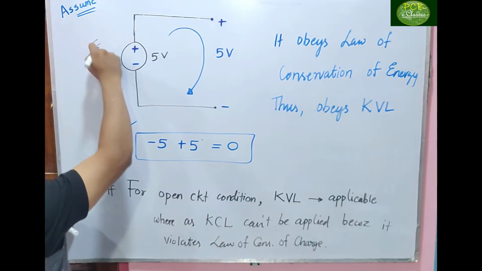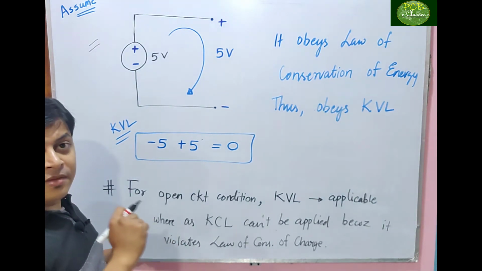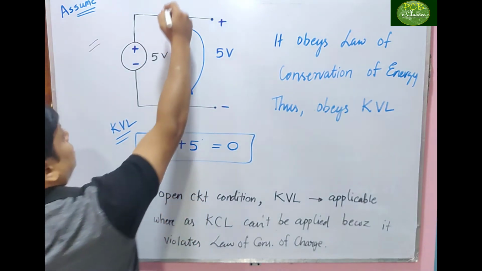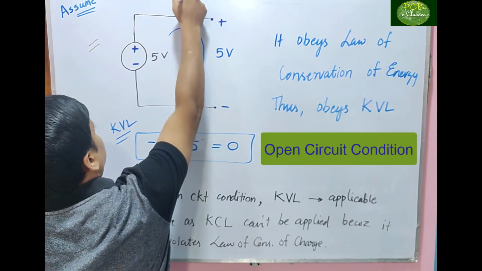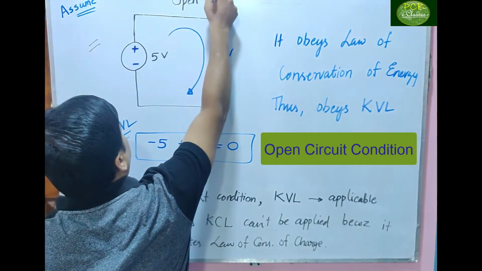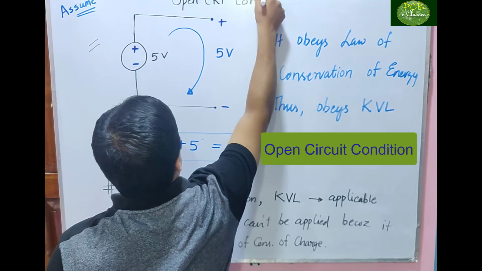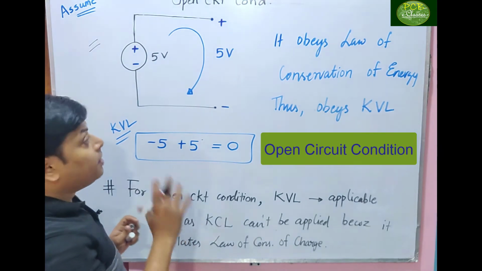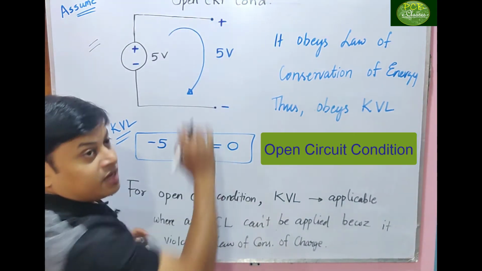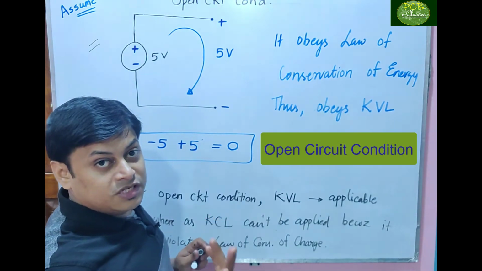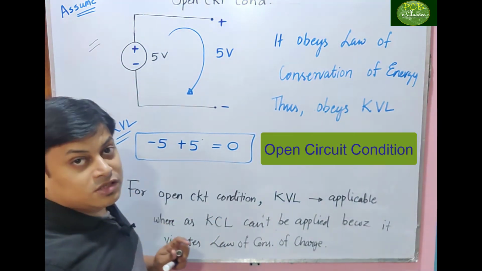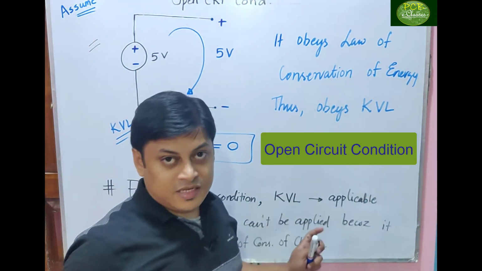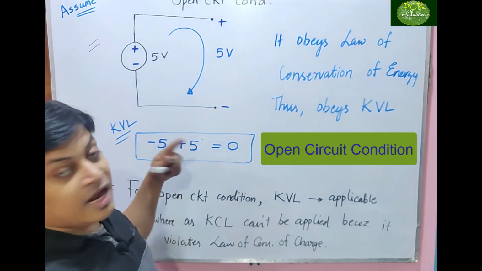If this type of condition is there, is it clear? Now, what type of condition is this one? Open circuit condition. Finite energy across the open terminal, but finite current, here it becomes equal to 0. So there is loss of current or loss of charge, we will say. Thus, it follows KVL, not KCL. Fine. Let us move to another condition.